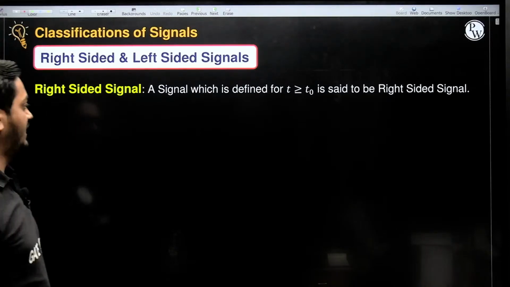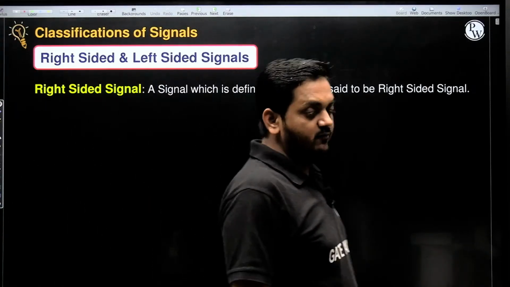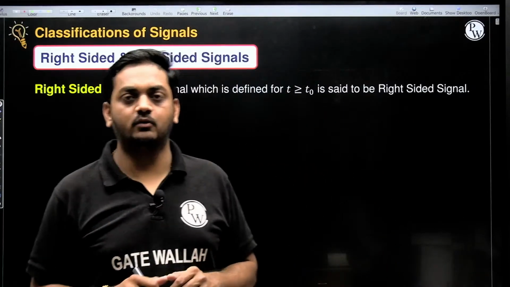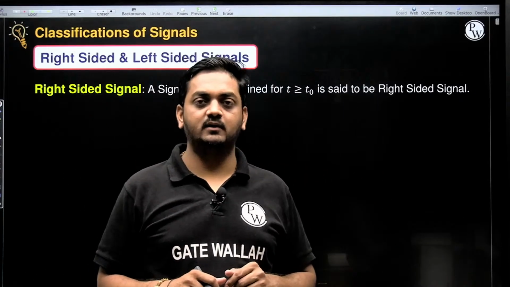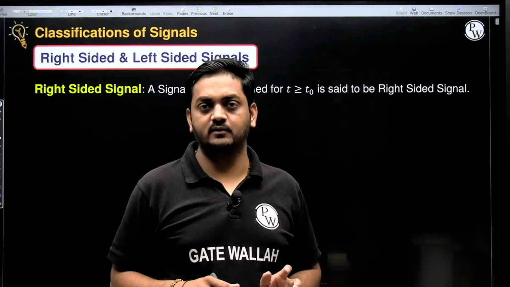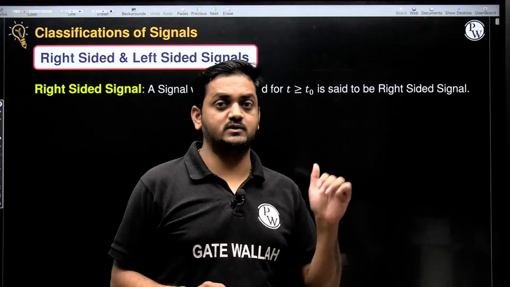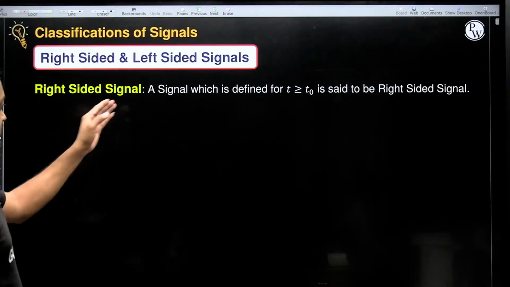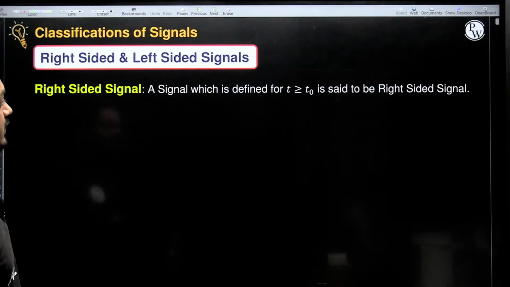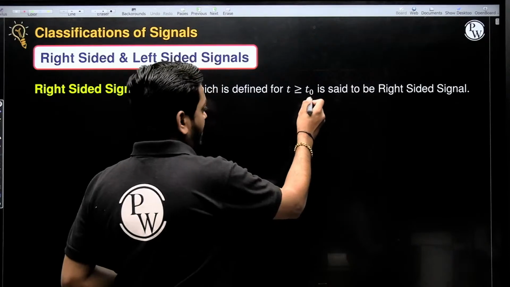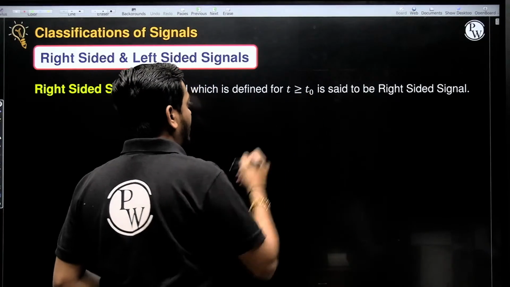So what is a right sided signal? A signal which is defined for t greater than or equal to t naught. Okay, it is going towards the right side from the starting point. It is known as the right sided signal. A signal which is defined for t greater than or equal to t naught is said to be right sided signal. Here this t naught can be 0, it can be positive, it can be negative also.